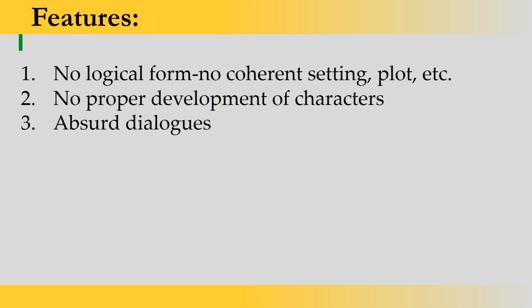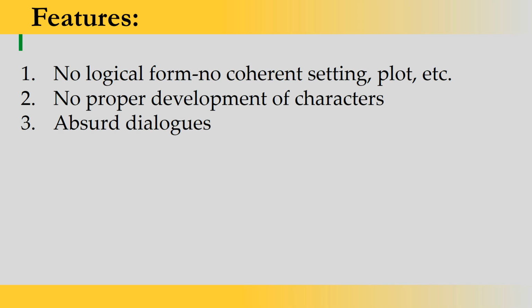So this kind of absurdity is shown in Waiting for Godot. And there is a statement in Waiting for Godot: nothing happens, nobody comes, nobody goes, it's awful. These kinds of dialogues are used in the play, and they are waiting for someone who does not exist, and still they are waiting, but they don't know for whom they are waiting. This kind of situation is presented in the play called Waiting for Godot.